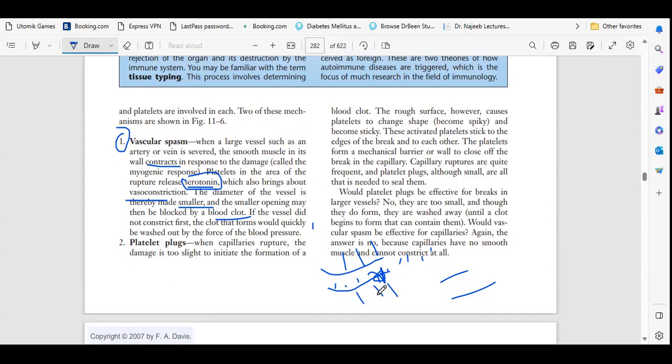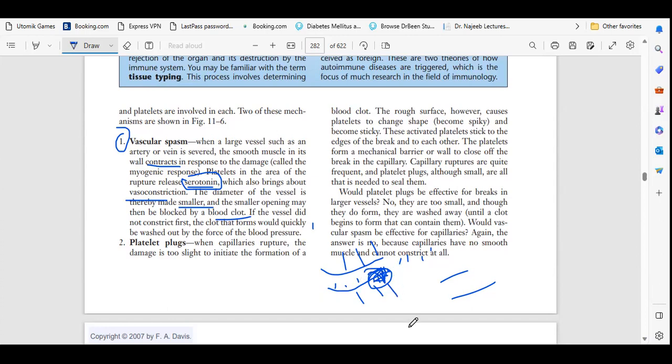Then the second thing that will happen: if the vessel is not contracting, then a clot is made by the platelets. Platelets will occupy the space and block this area, so that the blood present in the blood vessel will not enter into the smooth muscle.